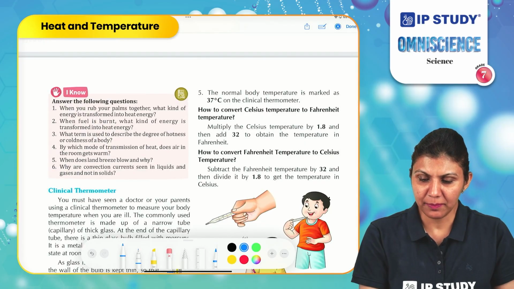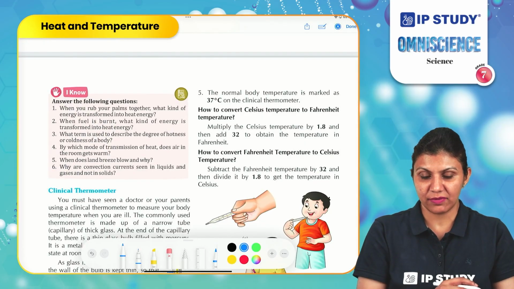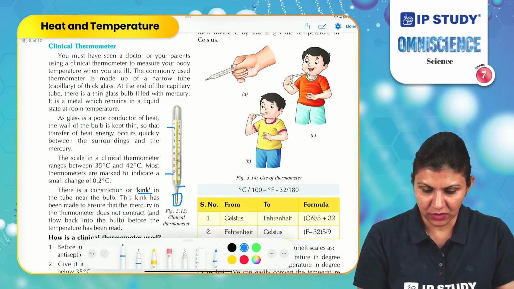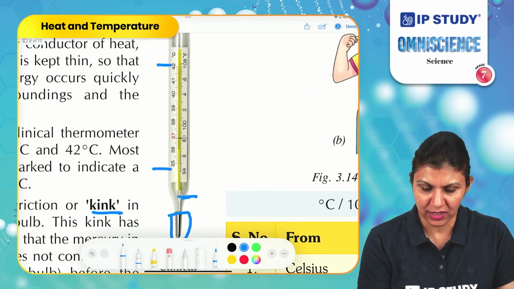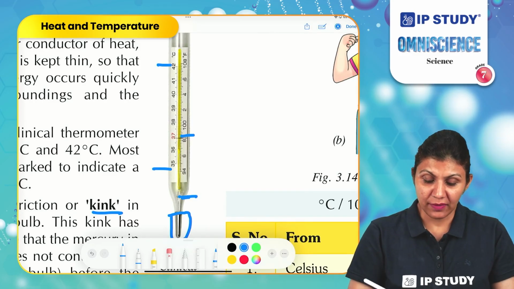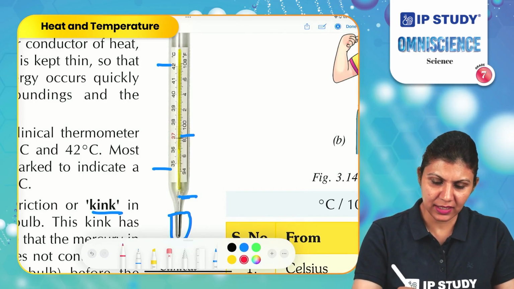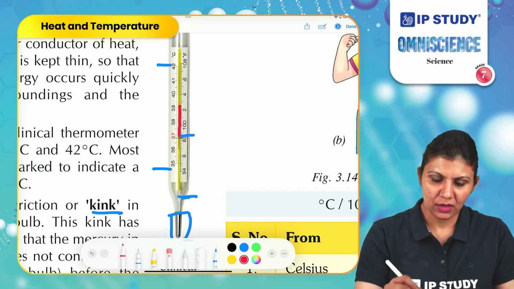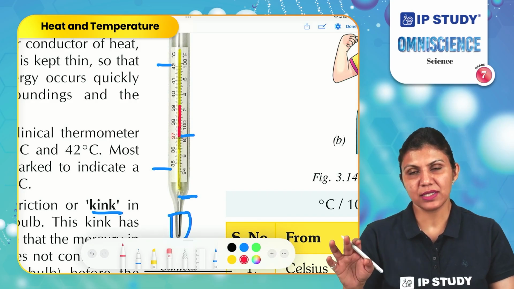The normal body temperature is marked as 37 degrees Celsius on a clinical thermometer. So where is 37 degrees Celsius? Here you can see there is a red marking. It is normal body temperature. If the body temperature is rising in the capillary above 37 degrees Celsius, then we will say the person has fever.